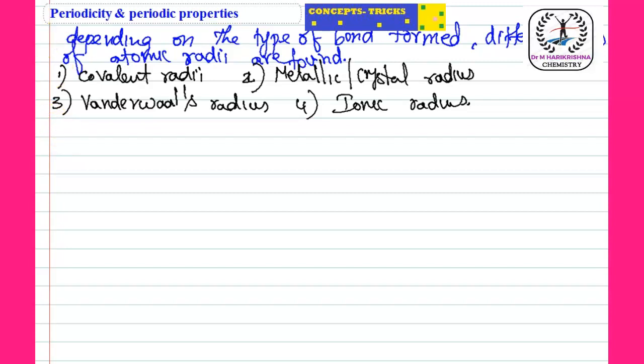So the internuclear distance between two atoms is normally the diameter. Half of the diameter is nothing but the radius. That radius is nothing but the atomic radius. Suppose the molecule is in covalent bonding, then that radius is nothing but the covalent radius.